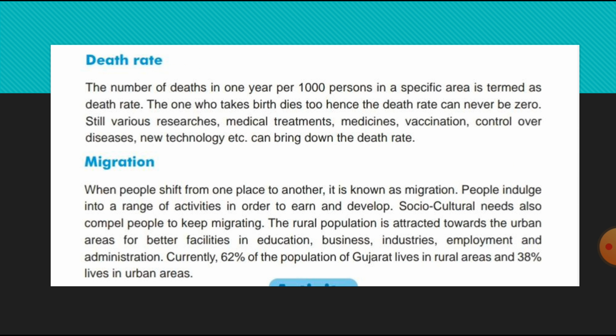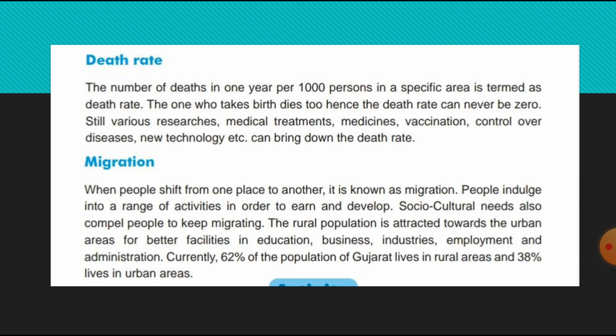Death rate. See, what do you mean by death rate? The number of deaths in 1 year per thousand persons in a specific area is termed as death rate, and since everyone who takes birth dies eventually, the death rate can never be zero. Still, various researches, medical treatment, medicines, vaccinations, control of disease, new technology, etc. can bring down the death rate.